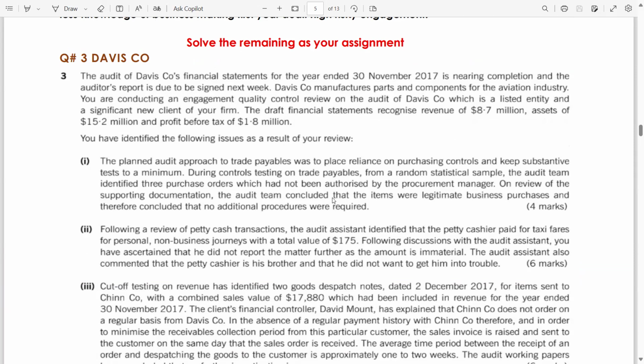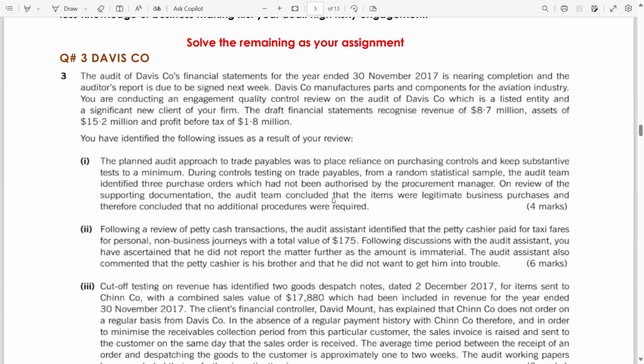Highlight this one, as it is a listed entity and a significant new client of your firm. The financial statements recognize revenue of $8.7 million, assets of $15.2 million, and PBT of $1.8 million. You have identified the following issues as a result of your review.